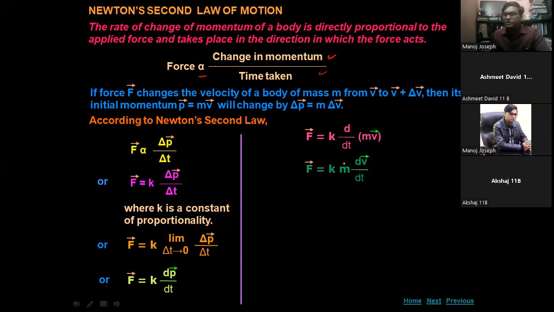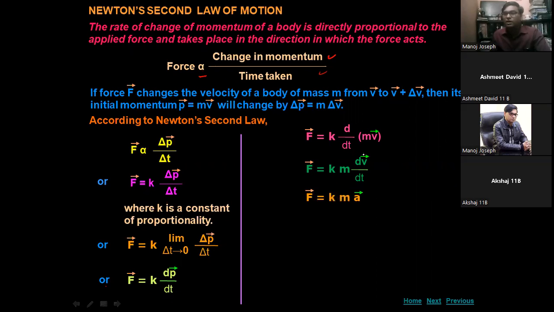I explained the differentiation while I was teaching differentiation. I taught you the second rule of differentiation, that is the constant rule, the coefficient rule. So we have taken the mass as the coefficient and we are differentiating the velocity. So the force will be K m dv by dt.